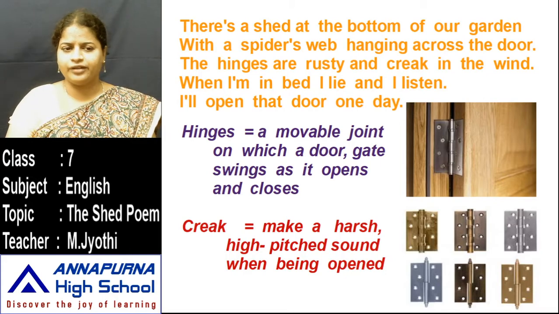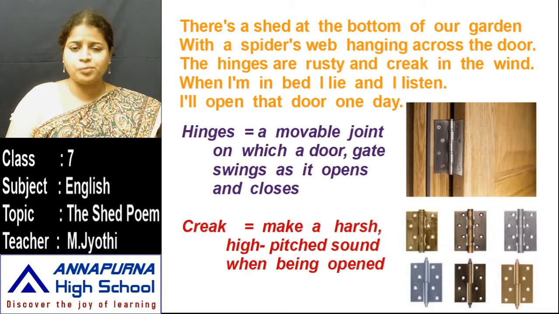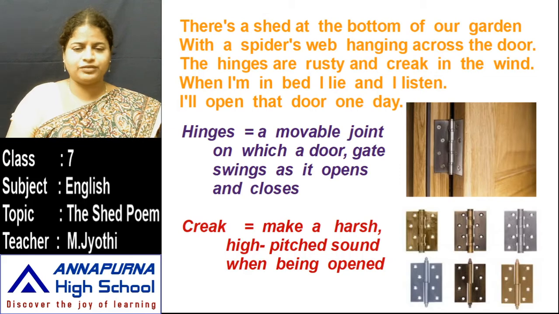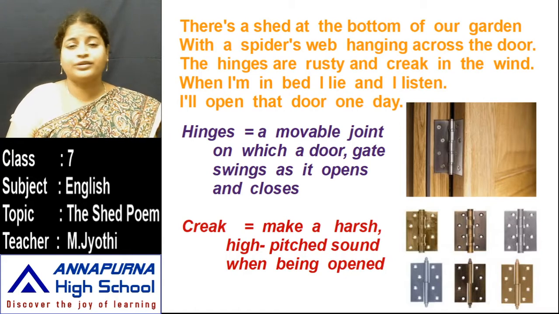Once again I'm reading, children. There is a shed at the bottom of our garden with a spider's web hanging across the door. The hinges are rusty and crack in the wind. When I'm in bed, I lie and I listen. I'll open the door one day. Here, the poet. Do you know children who is the poet? A child. Imagine the child is the poet of this poem.